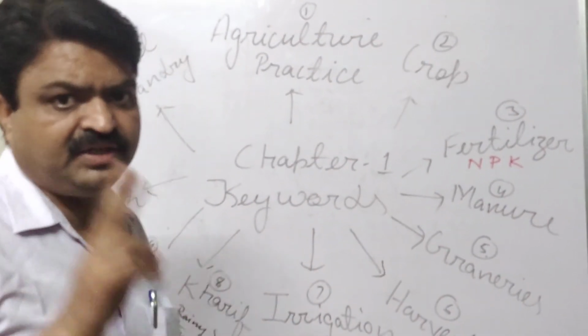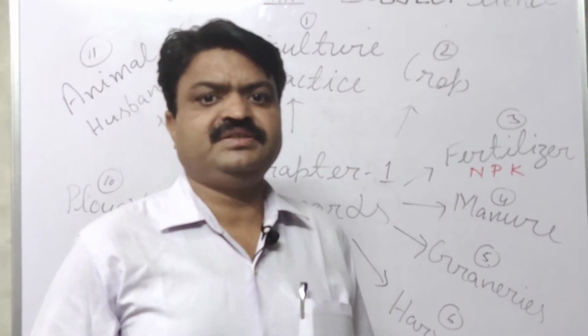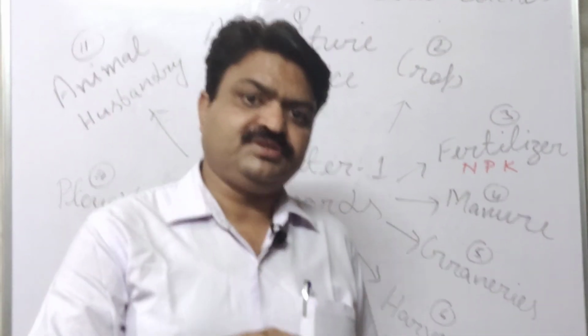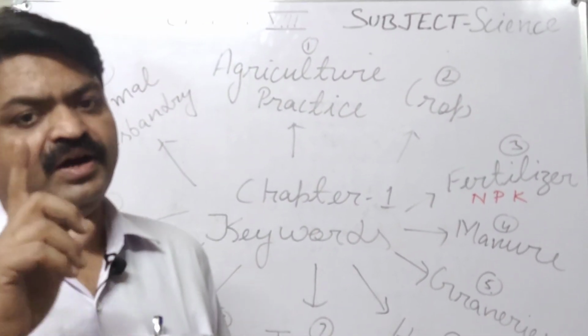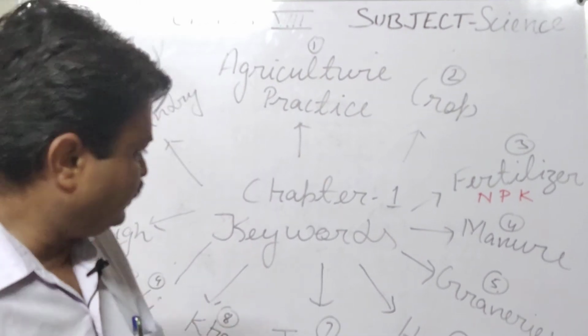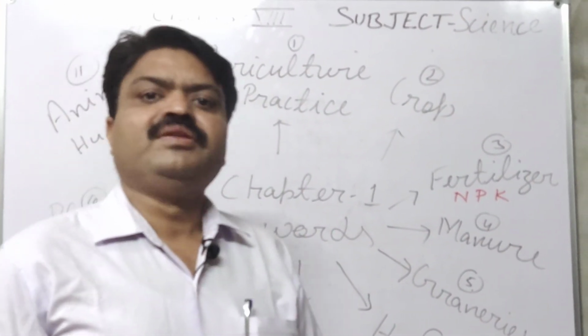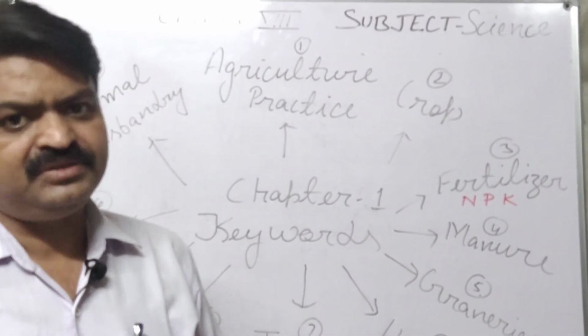This tool contains two important constituents. First is a wooden stick, and that wooden stick has a triangular strip of iron, which is also known as the hull. It is used with domestic animals like oxen.